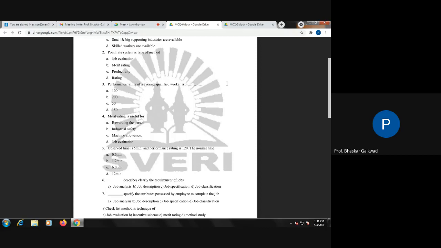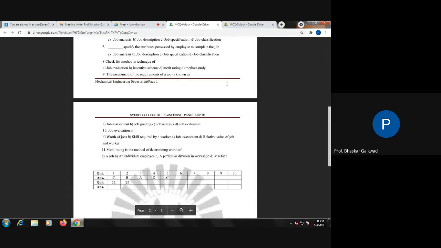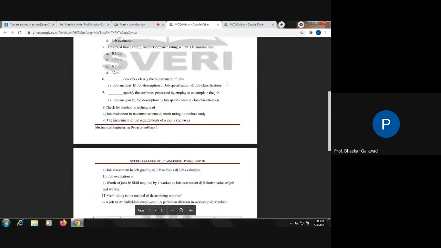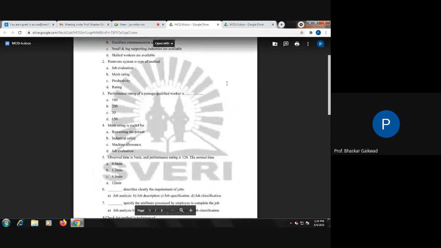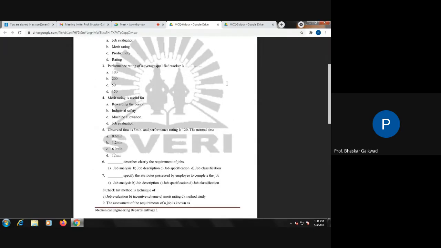Dash describes clearly the requirement of jobs. Either job analysis, job description, job specification, job classification. So here, clearly the requirement of job, 6 numbers. The answer is not there, but here we'll discuss the job description. It clearly indicates the requirement. Specify the attribute possessed by the employee to complete the job: job specification.